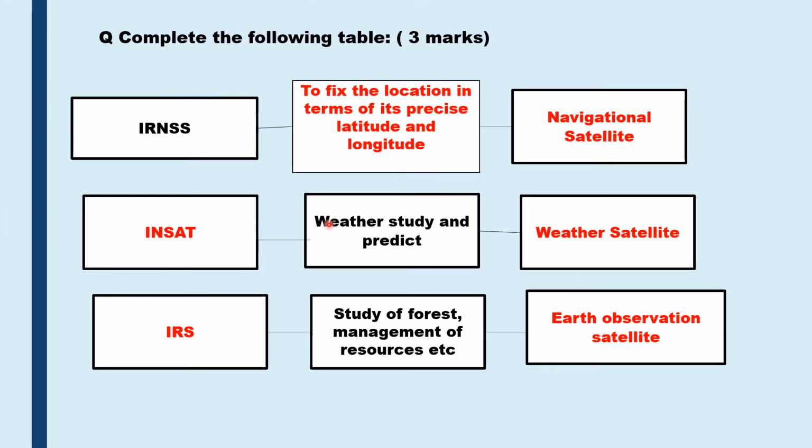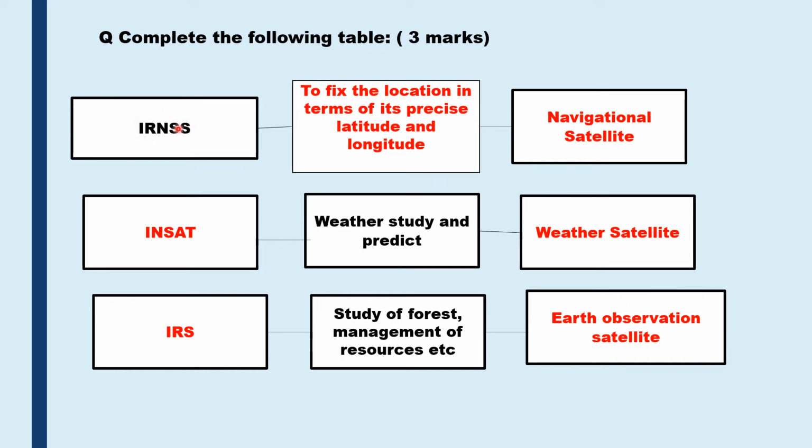This is another important question which is given in the textbook. It's an activity based question. Complete the following table. This question carries 3 marks. So here in the first blank you will have to write down the type of the satellite, second function, and in the third the name of the satellite. For example,